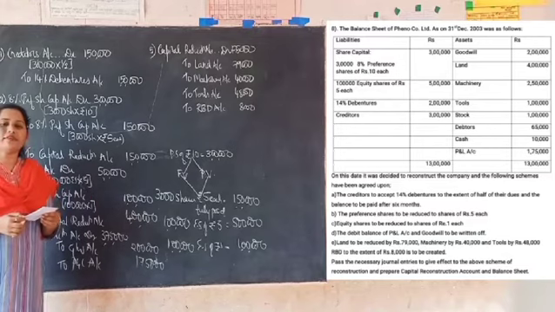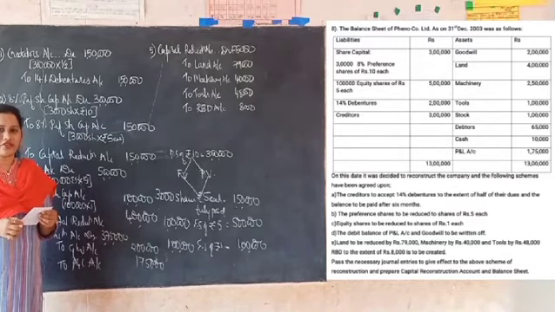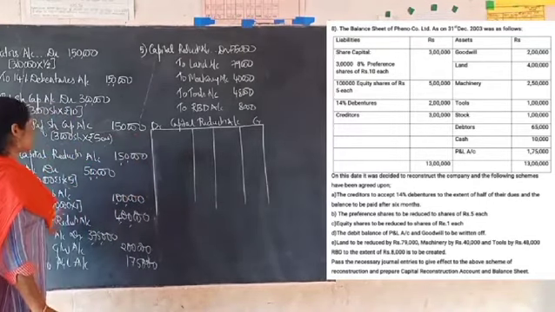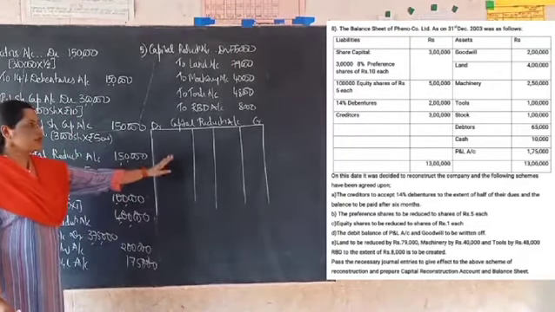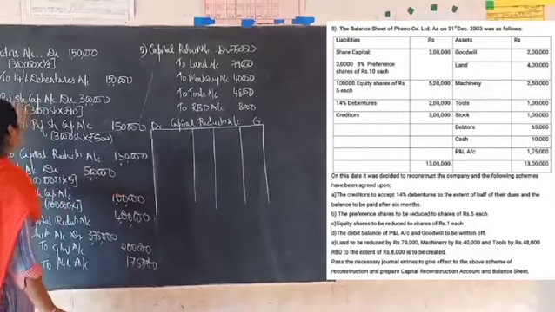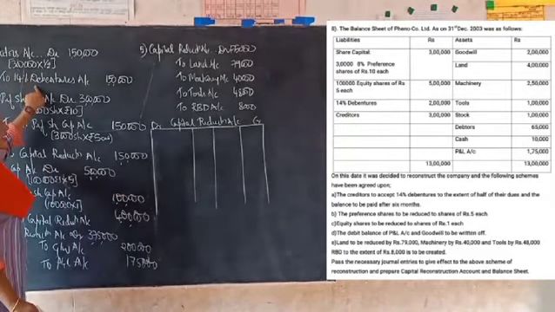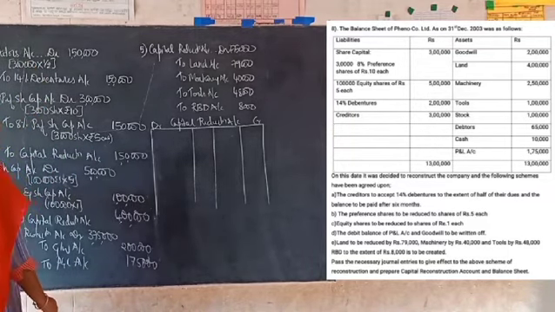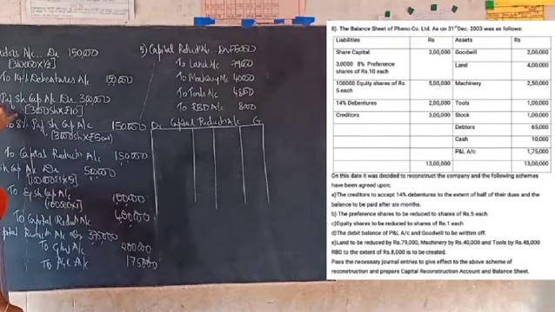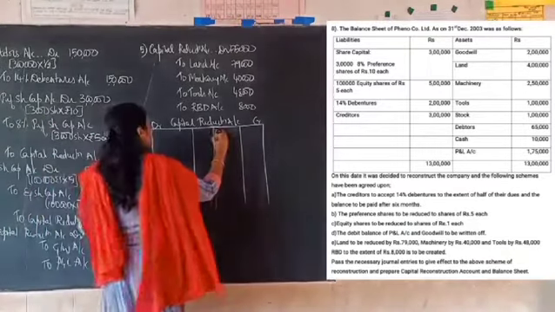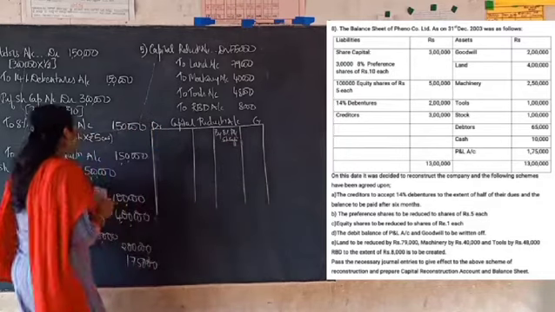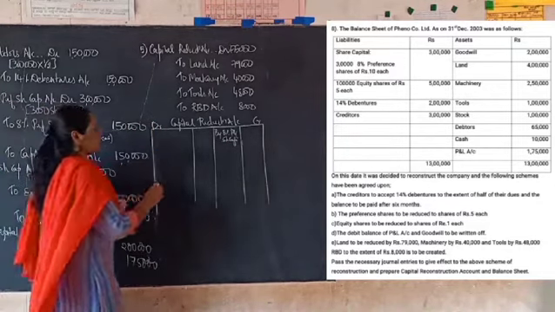Then the second requirement given in the question is to prepare the capital reduction account. So now when we prepare the capital reduction account, we have to see these journal entries. The relevant entries have to be posted to capital reduction account. We'll see the first entry. Here we have not touched the capital reduction account, so you need not post this entry to the capital reduction account. But when you look at the second entry, here you have written preference share capital account debited to capital reduction account. So in the capital reduction account you have to write by 8% preference share capital account. So what is the amount you have transferred to capital reduction account? 1,50,000.